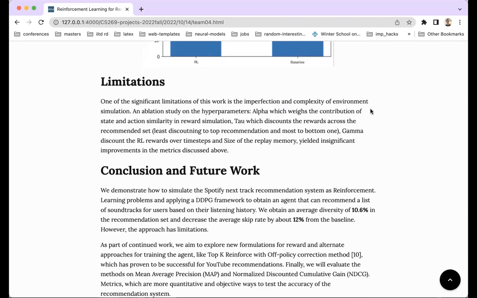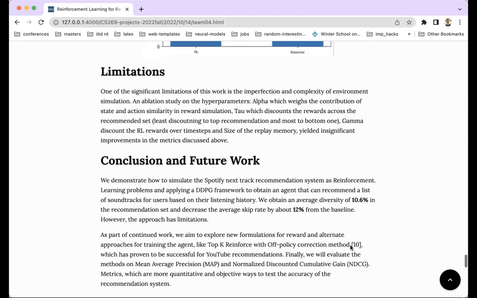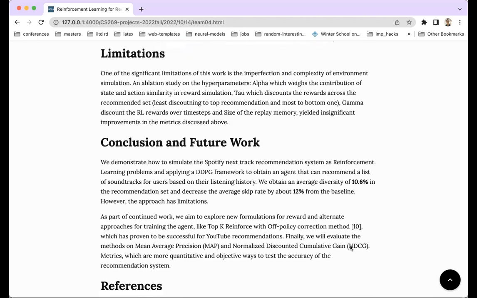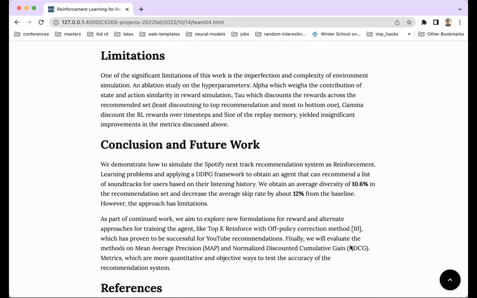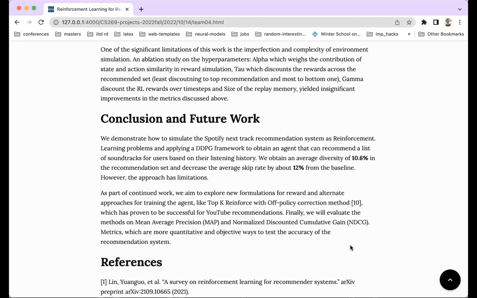One specific algorithm which comes to mind is top-K REINFORCE with the off-policy correction method, which has proven to be useful for YouTube recommendation. Since YouTube recommendation and Spotify recommendation are kind of similar to each other, we can try experimenting with this algorithm. We'll also be using metrics like mean average precision and normalized discounted cumulative gain to objectively evaluate a recommendation system. Thank you.